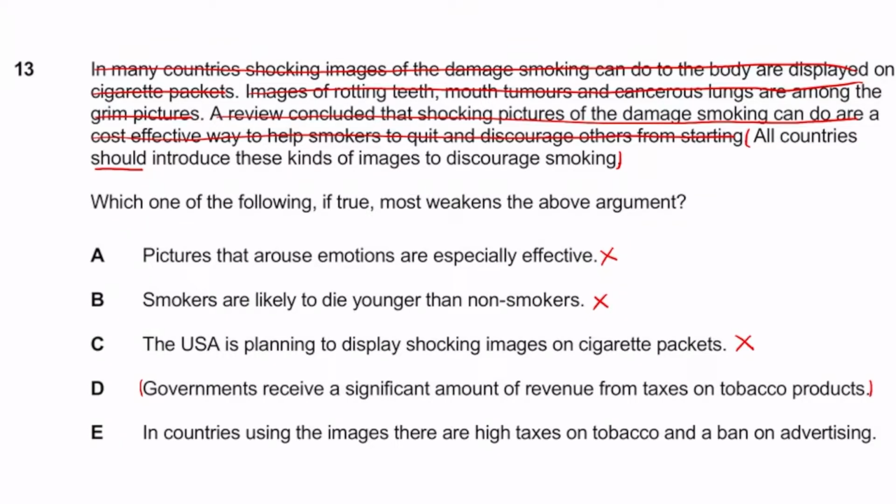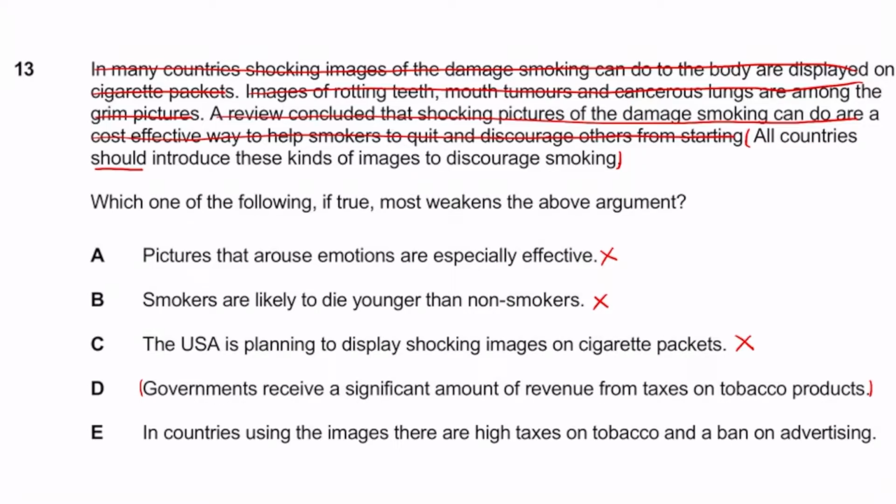And then lastly, it says in countries using the images, there are high taxes on tobacco and a ban on advertising. Yeah, this one I actually really like, because what it's trying to say is that in countries using the images, there are high taxes on tobacco and a ban on advertising. So this would suggest that it might not actually be the images which are lowering the rates of smoking in these countries, but it might actually be the high taxes and the ban on advertising.